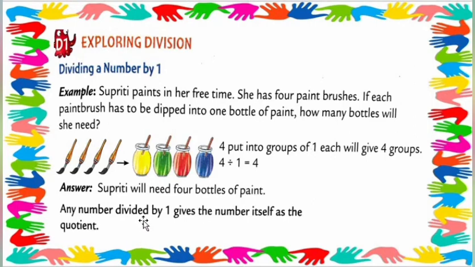Any number divided by 1 gives the number itself as the quotient. Here we got the answer. Any number divided by 1 gives the number itself as the quotient. Understood? Got my point, my dear students? I hope you have all understood well.